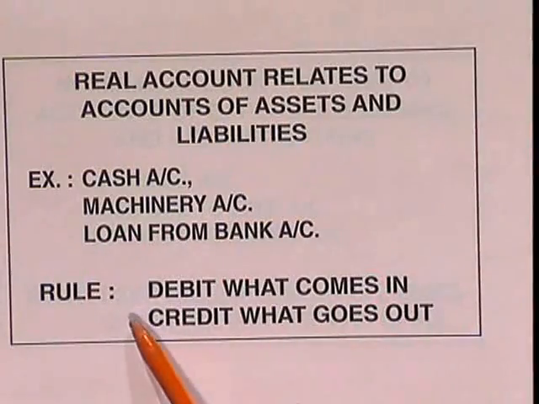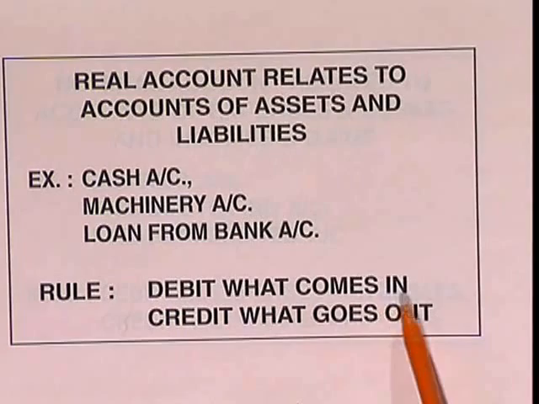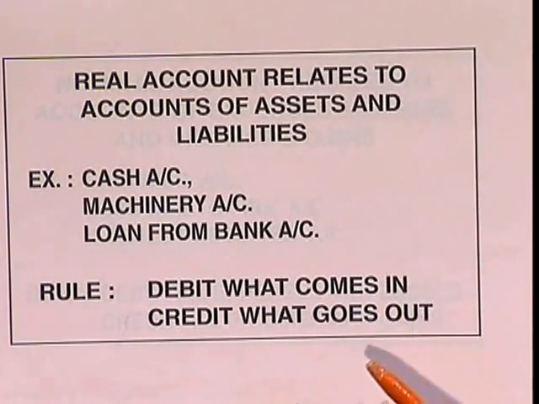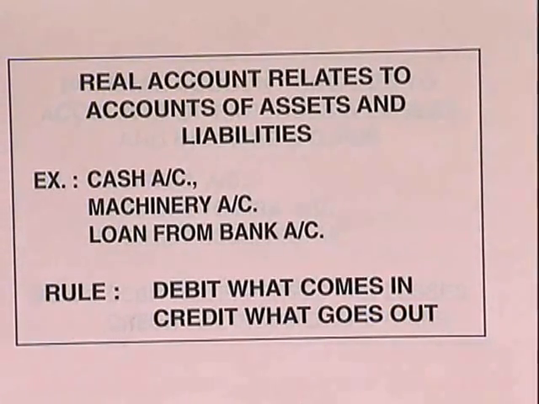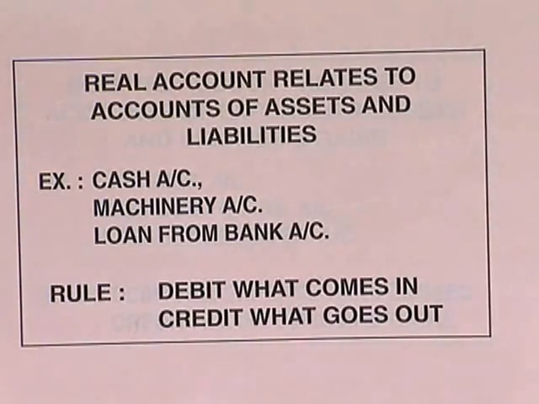So let us now see what is the rule of real account. Rule: debit what comes in and credit what goes out. This is the rule of the real account. If an item is coming into your business, immediately debit that item. It is as simple as that. And if an item is going out of your business, just credit it, put it on the credit side. So we have seen till now two types of accounts. Let us now proceed with the third type of account, which is called the nominal account.